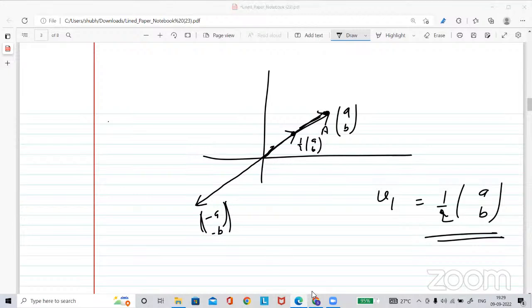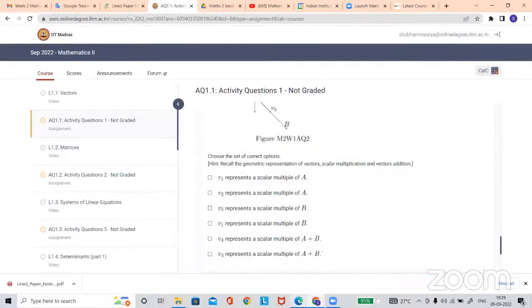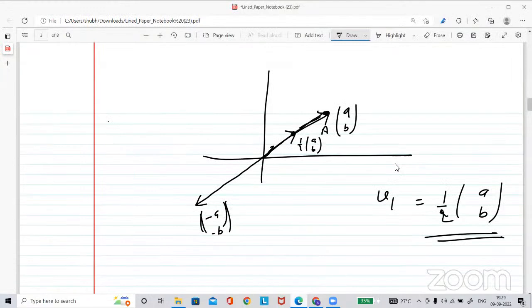Sir, please repeat this if it is negative. Suppose this is minus 1 by 2. Then the minus 1 will come, and now 1 by 2. You already got it, I just wrote here minus A, minus B. So opposite direction with the reduced length. It will be here.